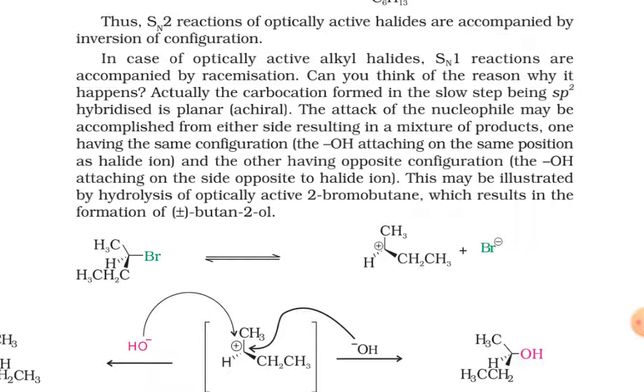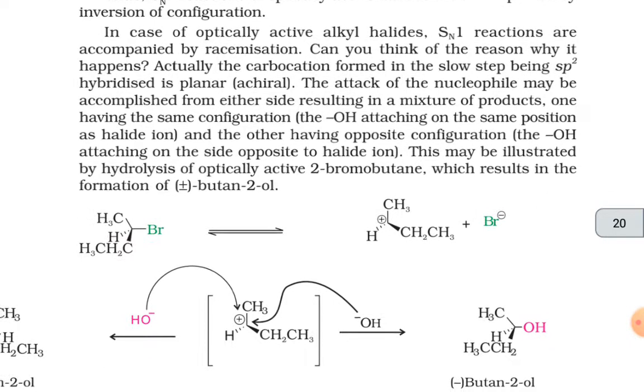The attack of the nucleophile may be accomplished from either side, resulting in a mixture of products: one having the same configuration, with the OH attaching at the same position as the halide ion, and the other having the opposite configuration, with the OH attaching on the side opposite to the halide ion. This may be illustrated by hydrolysis of optically active 2-bromobutane, which results in the formation of plus-minus butan-2-ol.